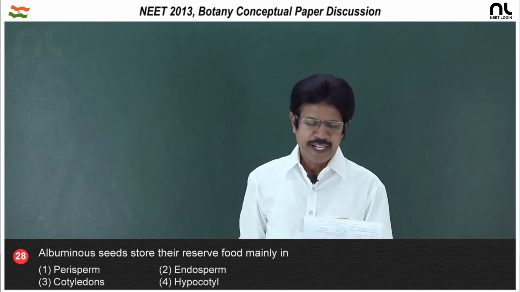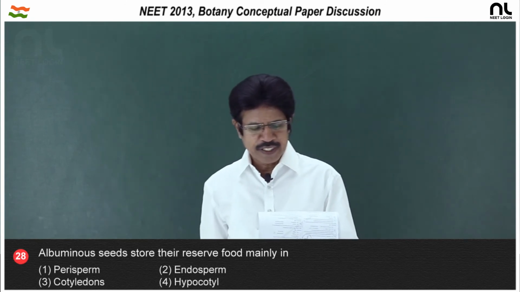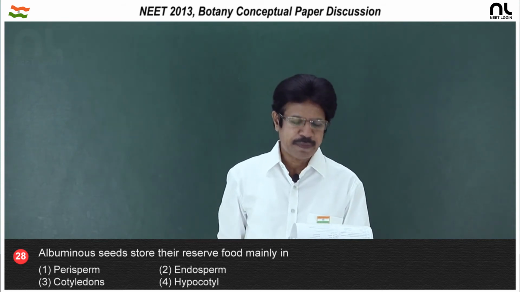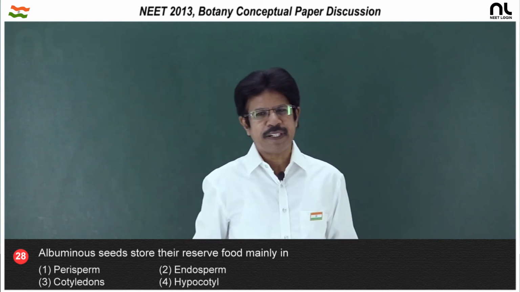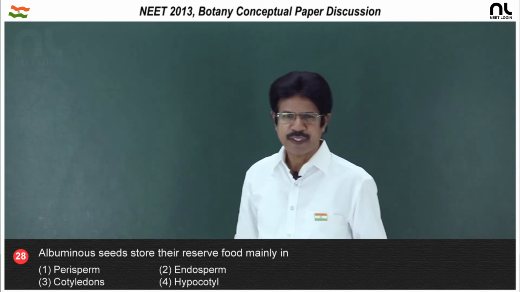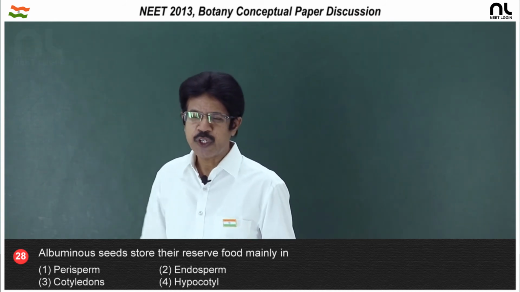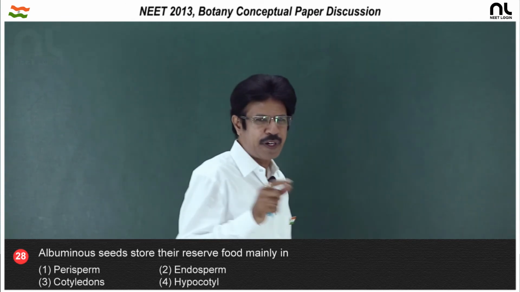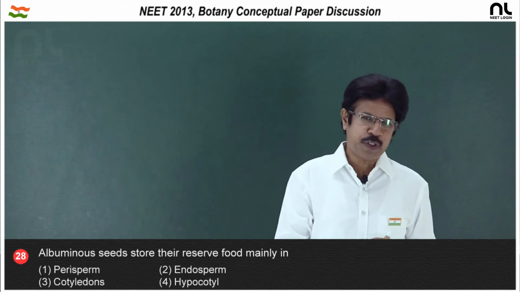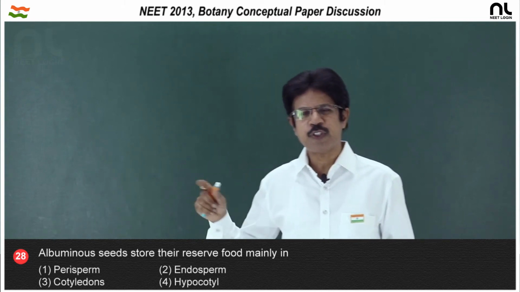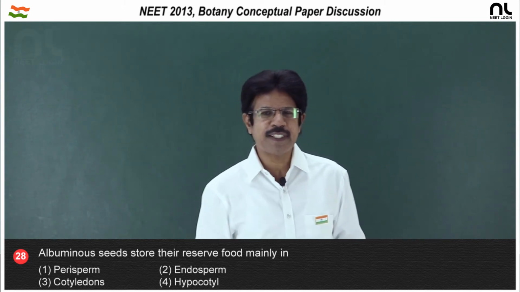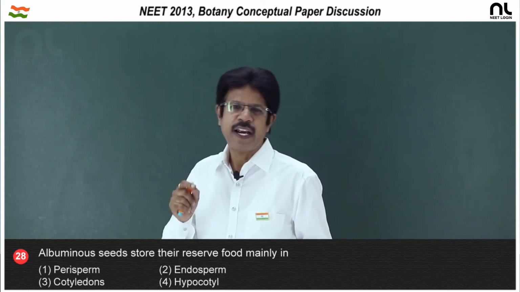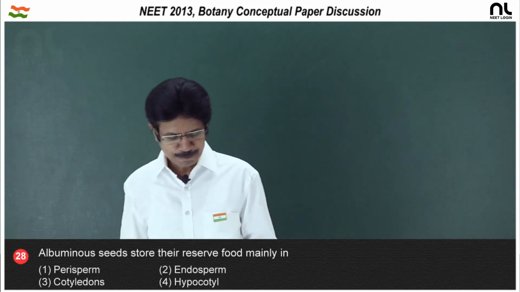Question number 28. Albuminous seeds store their reserve food mainly in, first option, perisperm. The perisperm is the unconsumed, persistent nucellus. What do you call it? It is the perisperm. And the ploidy of the perisperm is diploid, as perisperm is nutritive and endosperm is also nutritive. Perispermic seeds are present in beet, pepper, Nymphaea and coffee seeds.